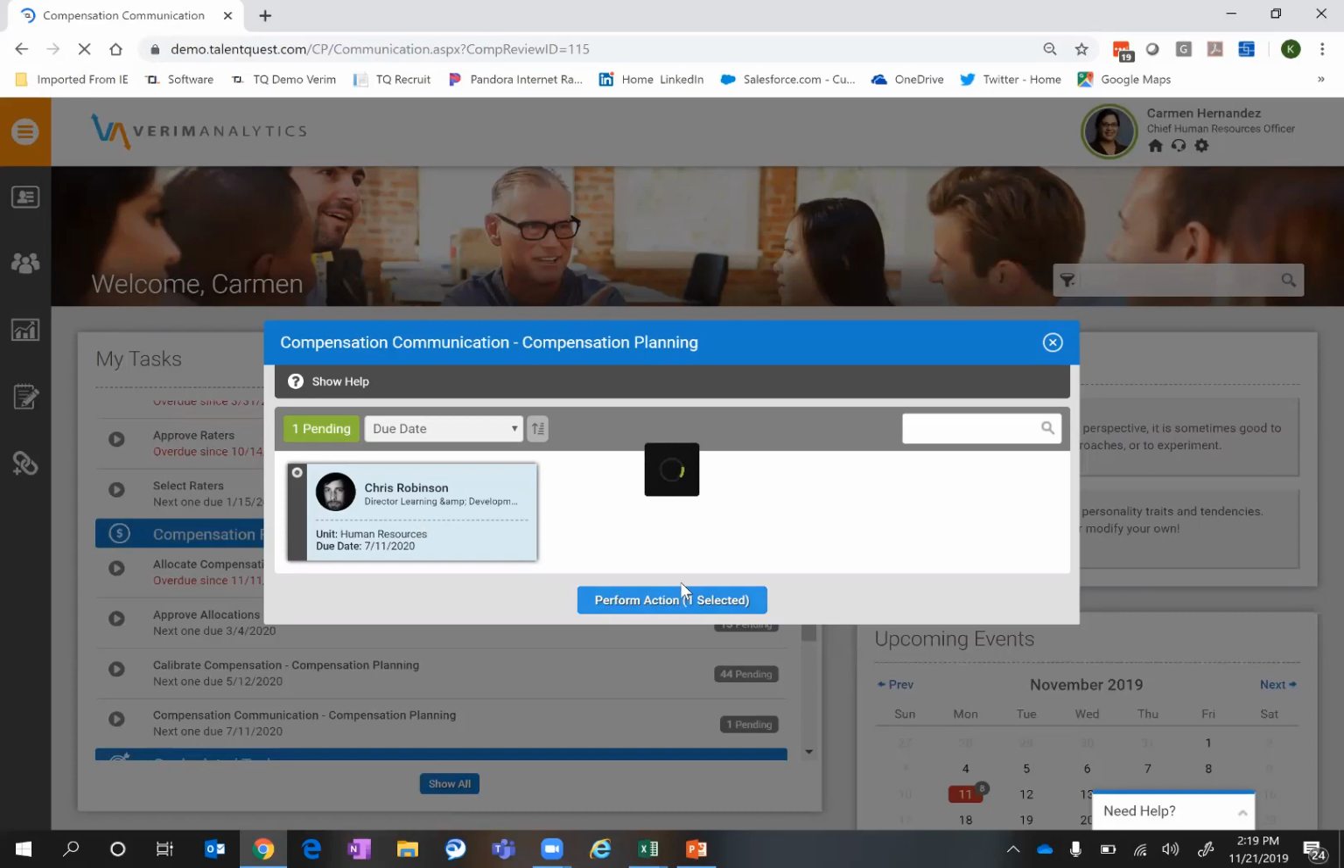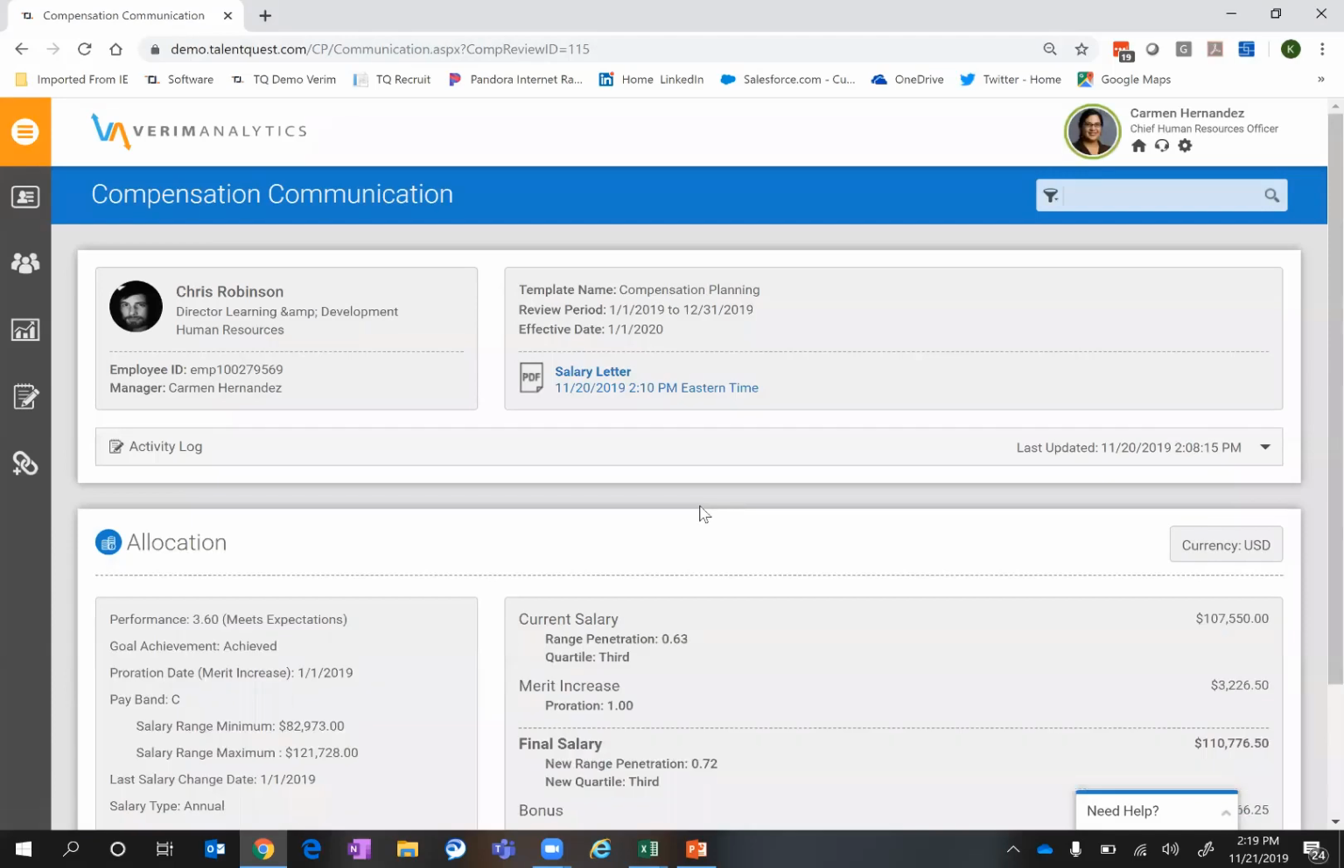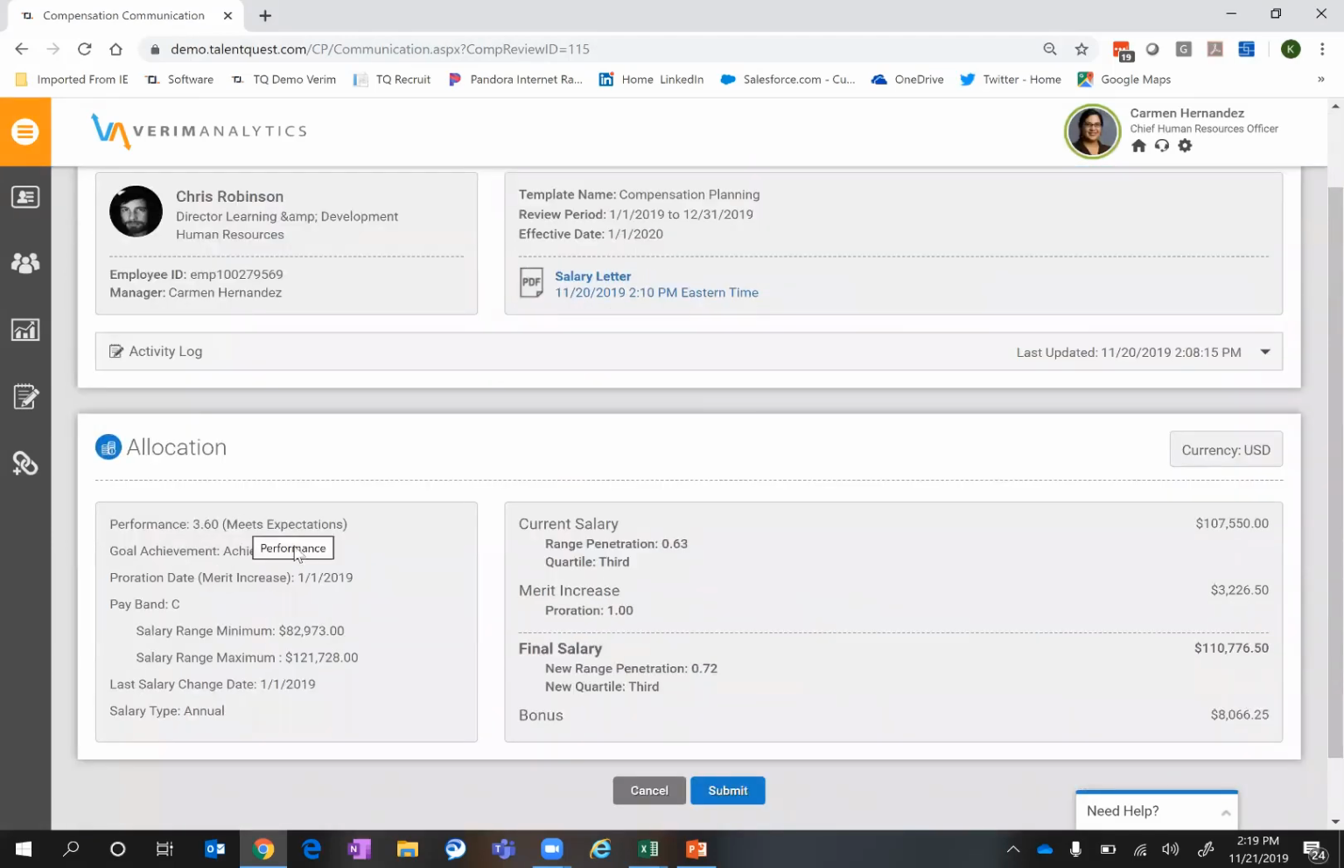What the system does is just very nicely summarize all of the information and the changes in here. So gives me, again, a nice, clean visual of all of that information, what their performance score was, their goal achievement, any proration stuff, what their pay band is, kind of the minimum salary range to maximum, whatever details you want to pull in here and what you want to visualize. And then again, showing them their current salary, their merit increase, what their new salary number is, as well as their bonus amounts.